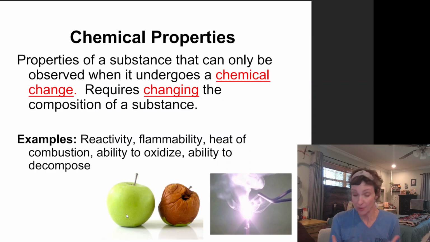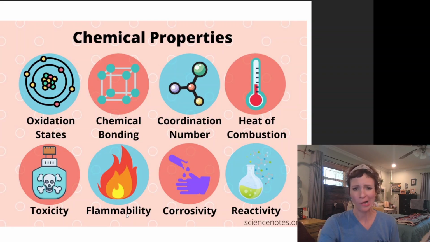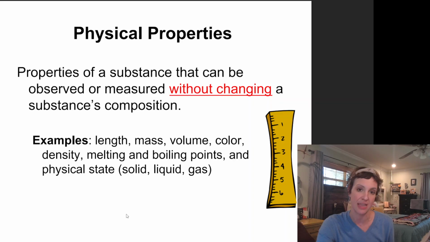So examples of a chemical property of a substance would be how reactive it is, or reactivity, how flammable it is, or flammability, the heat of combustion, another way of saying the amount of energy required for it to react and combust with oxygen, the ability to oxidize, ability to decompose, basically just me picking up ways to describe a sample of a substance as it undergoes a chemical change. So all of these things are other examples of chemical properties, but in order for me to observe this from a substance, I have to observe it undergoing a chemical change or turning into something else.